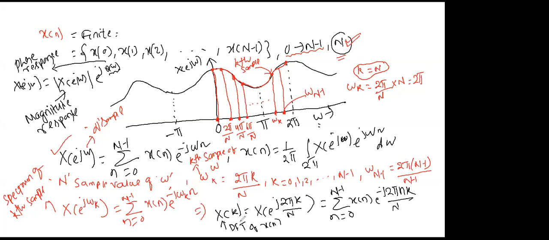So this X of k, I denoted X of e to the power j 2 pi k by N by a term X of k. This equals summation from 0 to N minus 1 of x of n e to the power minus j 2 pi n k by N. And this X of k is known as the discrete Fourier transform of x of n, or we can say it is the spectrum of the k sample, or the discrete finite transform of the sequence x of n. The word finite I am using for a finite sequence, or you can say, a better way, by taking finite sample values of omega. Then obviously here this k is 0, 1, 2 up to N minus 1 only.